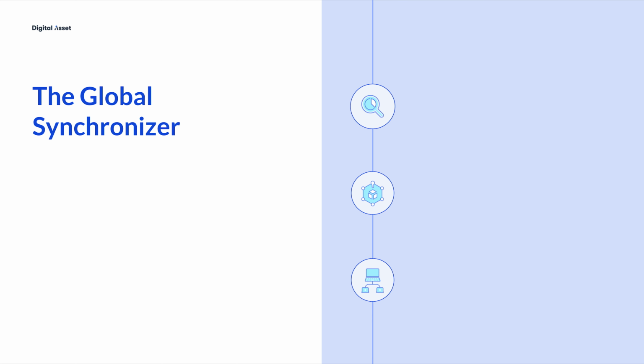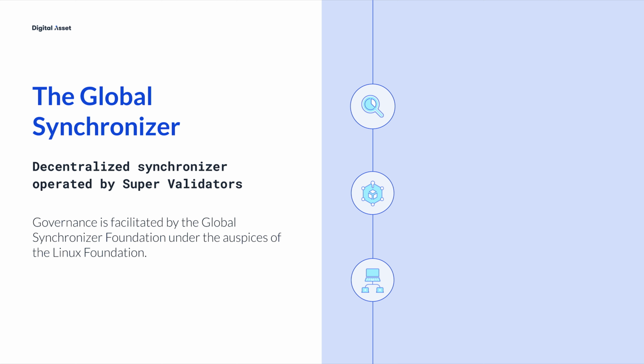The global synchronizer is a decentralized synchronizer operated by supervalidators, organizations that independently operate the validator and the synchronizer nodes, providing the global synchronizer infrastructure. The Global Synchronizer Foundation, under the auspices of the Linux Foundation, facilitates governance of the global synchronizer through transparency and member engagement in the decisions made by supervalidators.